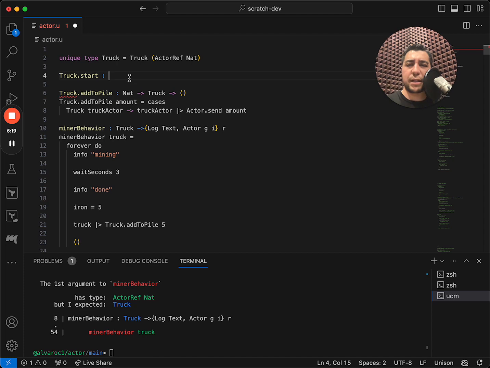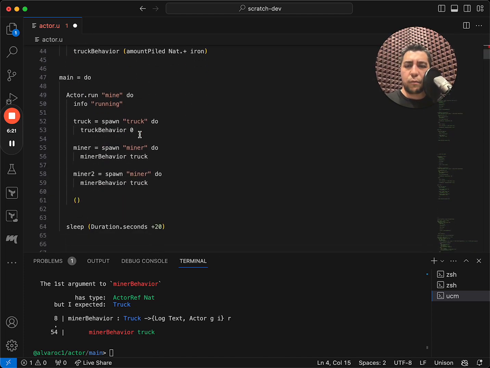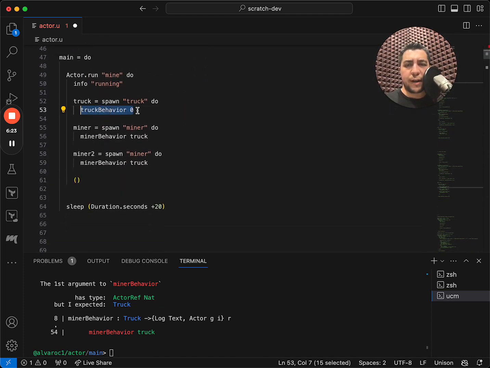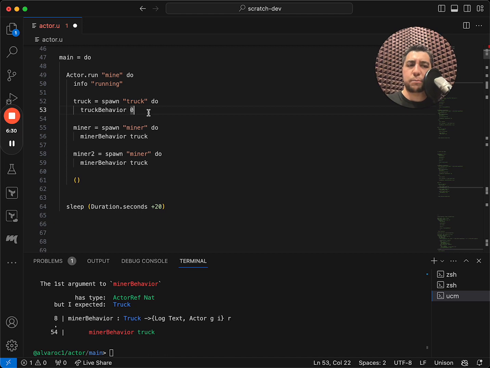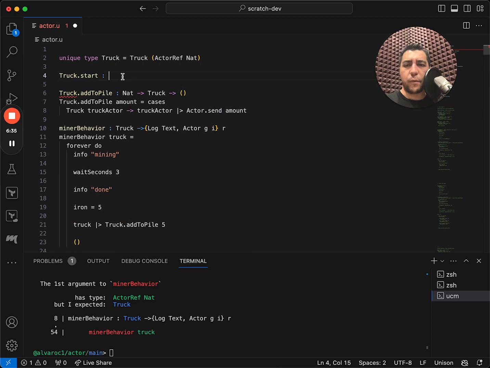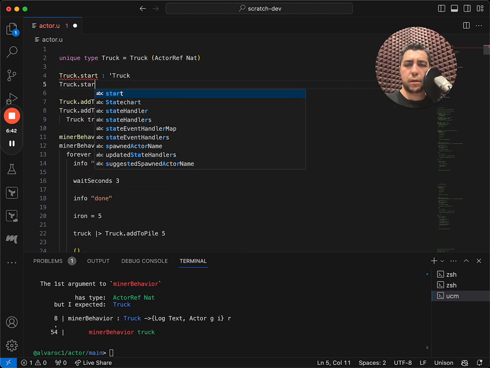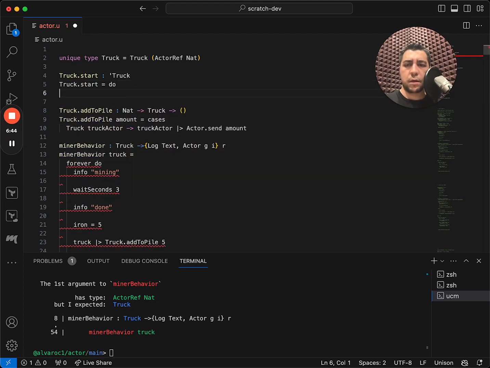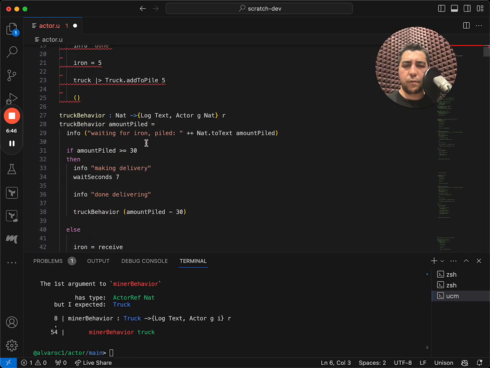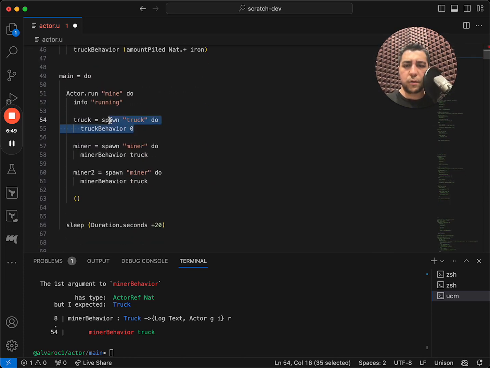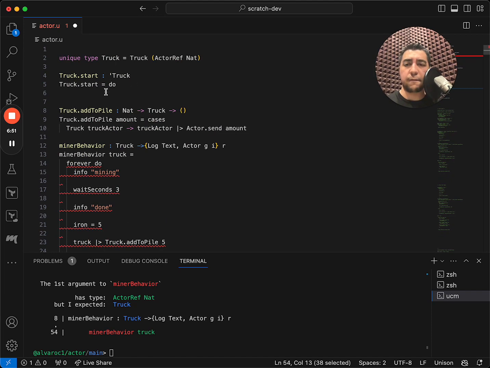So when we spawn the truck here, we are giving it how full it is, but we don't need the caller to provide that information. We know that we'll always spawn a truck as empty, so we can just say that we'll produce a Truck. And this code can all go in this start function.